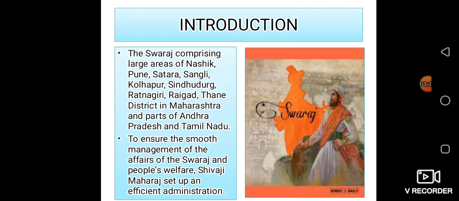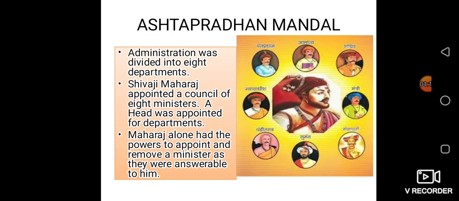Let us see what the efficient administration is. That efficient administration is called Ashtapradhan Mandal. At the time of his coronation, Shivaji Maharaj appointed a council of 8 ministers. The administration was divided into 8 departments. You can see in these pictures how he divided the 8 departments. A head was appointed for each department. These 8 heads of the departments constituted the Ashtapradhan Mandal.